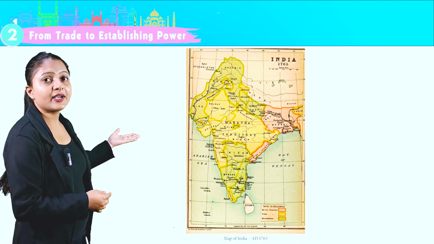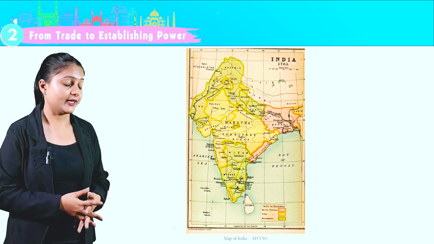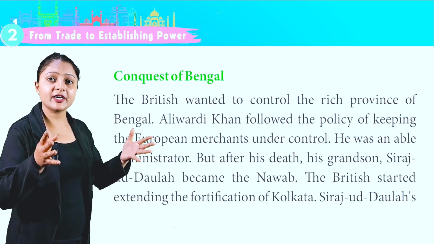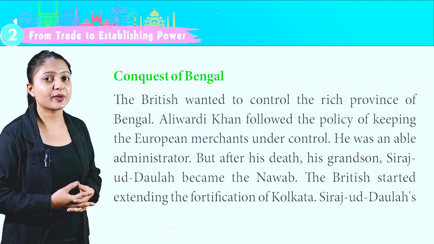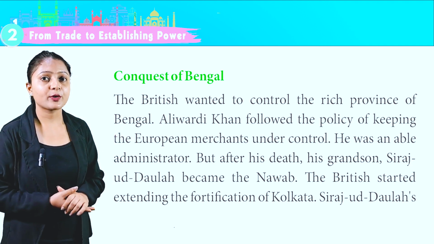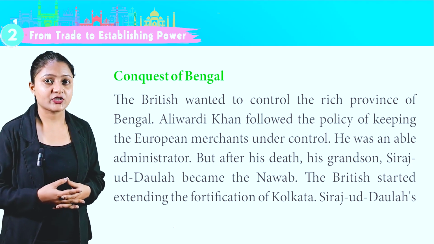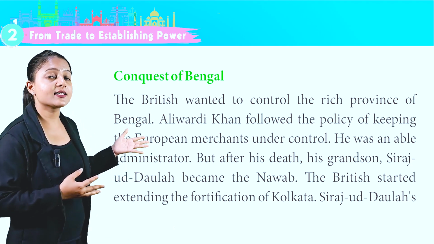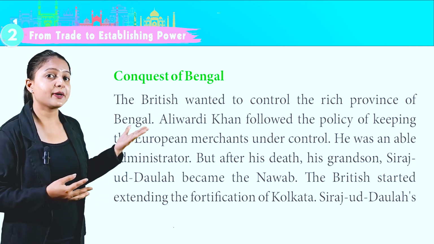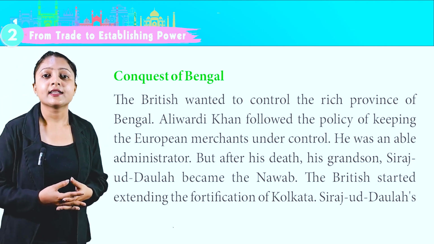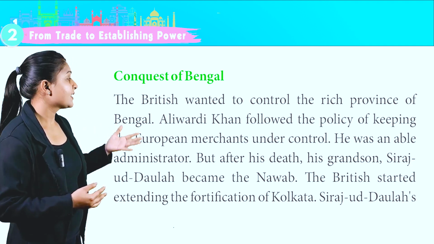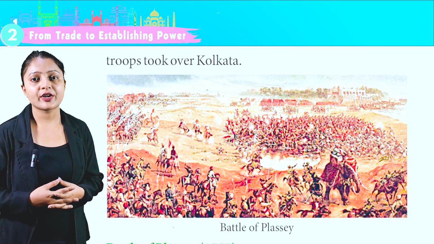This is a map of India in 1765 AD. Conquest of Bengal. The British wanted to control the rich province of Bengal. Ali Vardi Khan followed the policy of keeping the European merchants under control. He was an able administrator. But after his death, his grandson Siraj-ud-Dawla became the Nawab. The British started extending the fortification of Kolkata. Siraj-ud-Dawla's troops took over Kolkata.